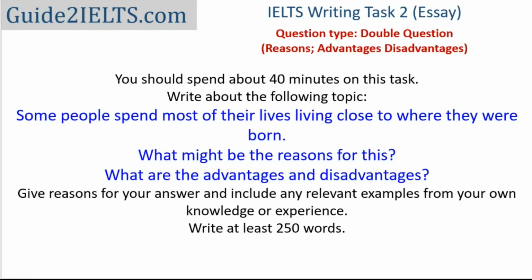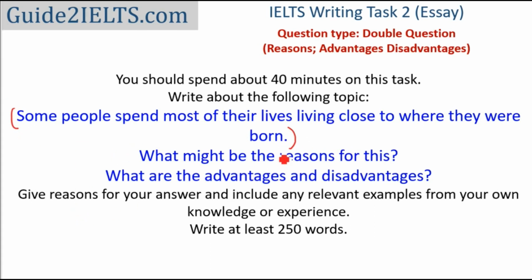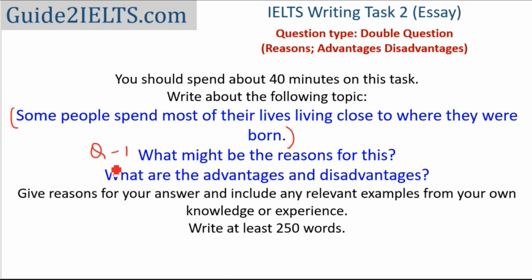The given statement is pretty simple. It's just saying that some people continue to live near their childhood home or in the same town where they were born. There are two distinct questions. What might be the reasons for this? It's very similar to what are the reasons for this, or why is it so.